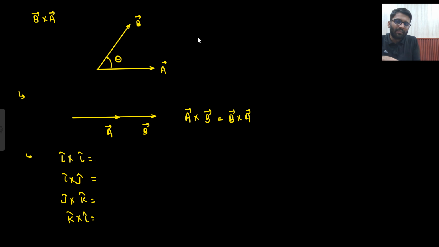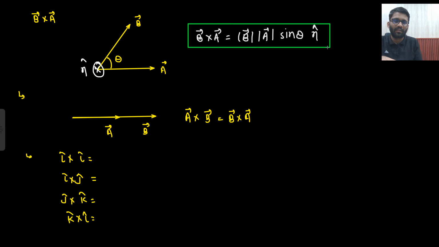What is B cross A? They are asking B cross A. So can I write down B cross A? That is magnitude of B, magnitude of A, sin theta, the angle between them, but the direction is inward. What is the direction? Inward. This I am calling n cap. Here both are in the same direction. So A cross B is equal to B cross A is equal to 0. Area enclosed by them is 0, or you can write magnitude of A into magnitude of B sin 0. Some direction would be there, but I am not talking about direction, because sin 0 I know will be 0 only. So A cross B is 0.